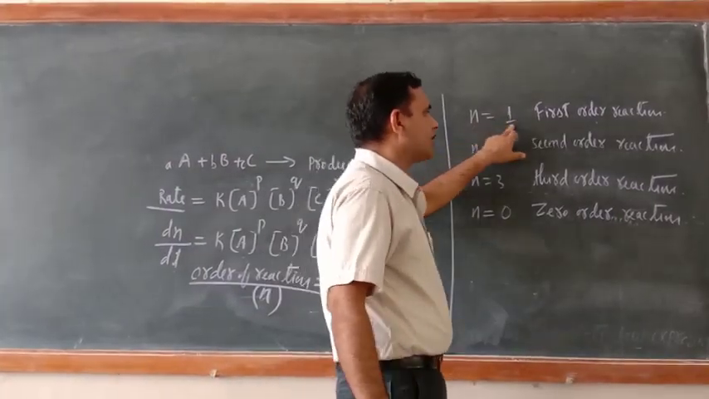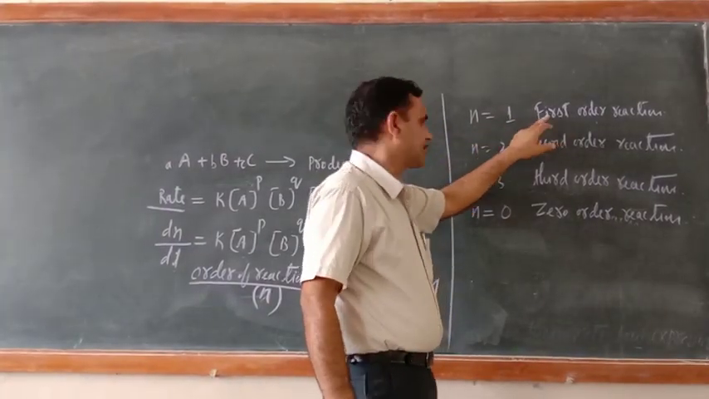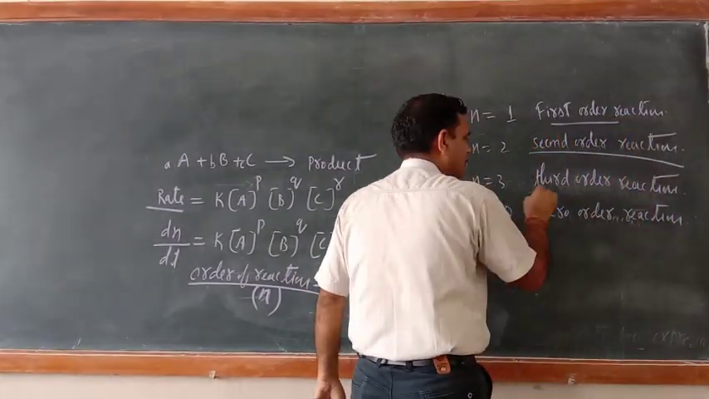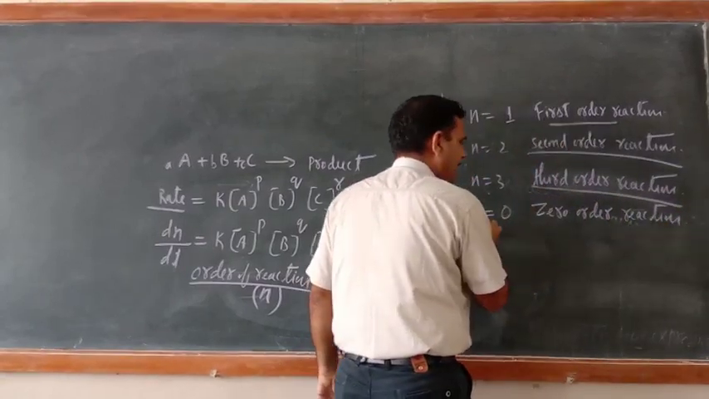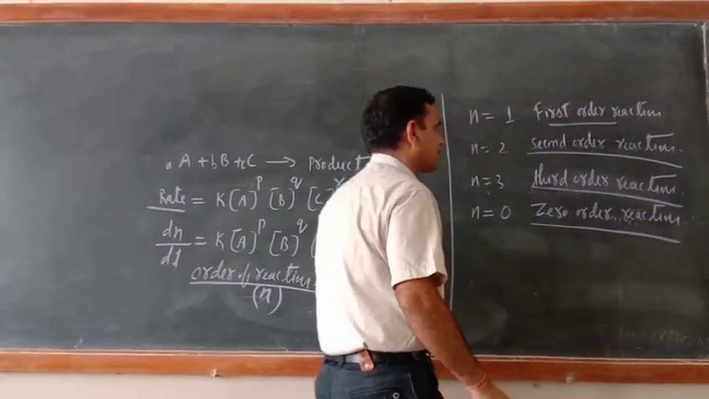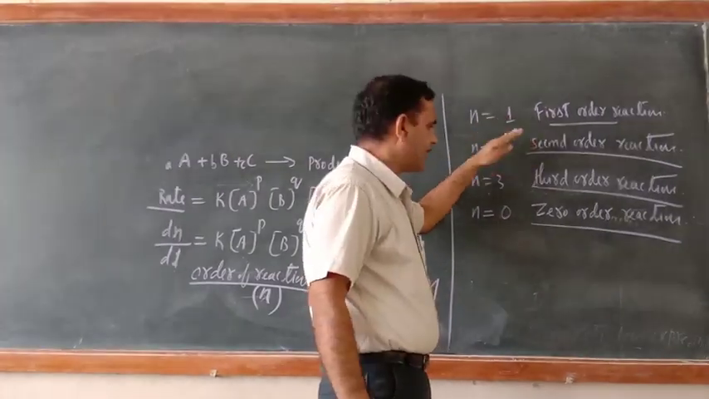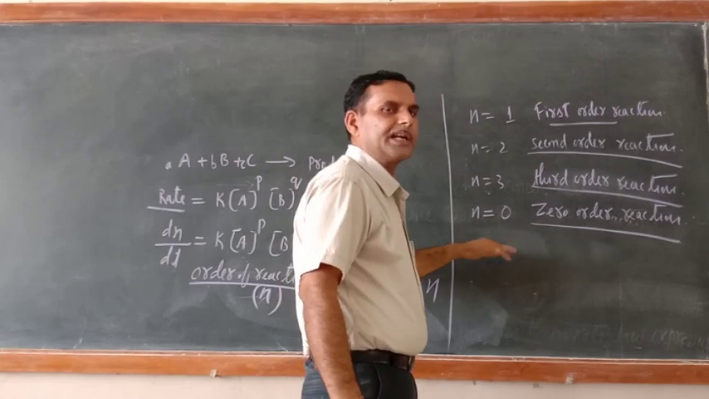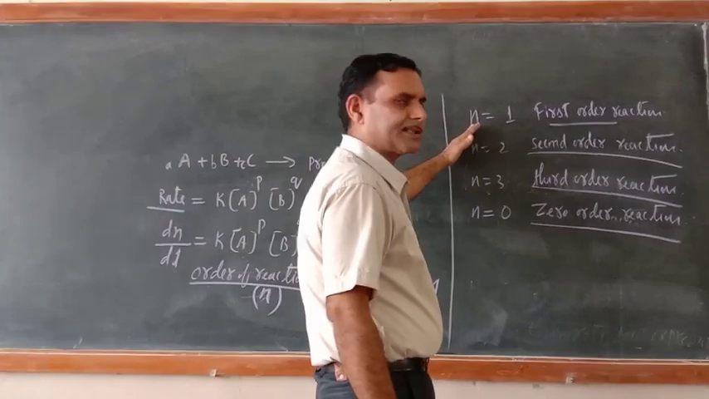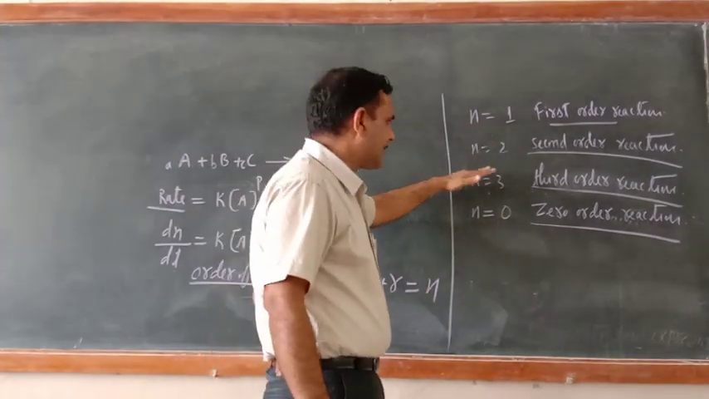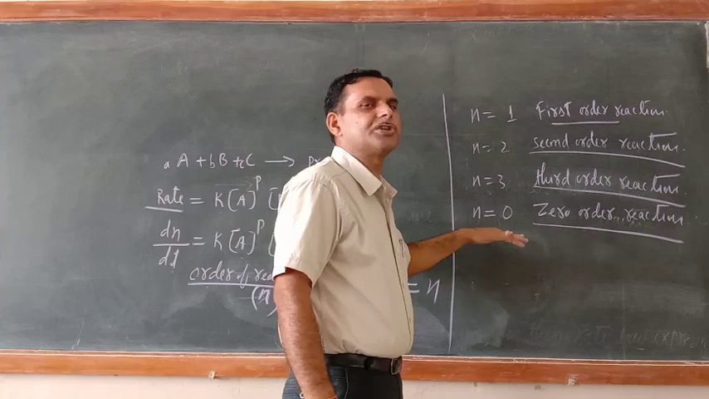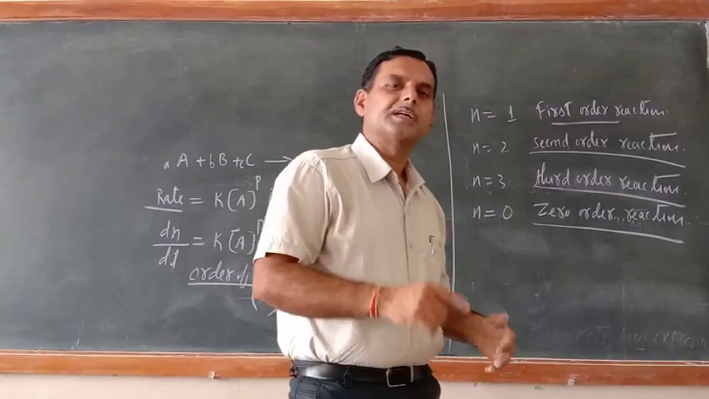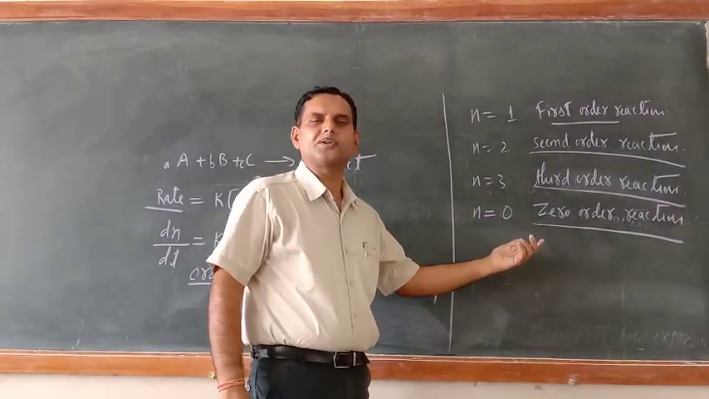If n equals 1, this is known as a first order reaction. If n equals 2, this is a second order reaction. If n equals 3, that is a third order reaction. If n equals 0, that is a zero order reaction. So first order, second order, third order, and the most important thing is zero order. We'll explain this in detail later on. First we'll write some examples of first order, second order, third order, and zero order reactions also. Zero order reaction, why is it important? Just see, the sum of the powers is 0, that is why it is known as zero order reaction.